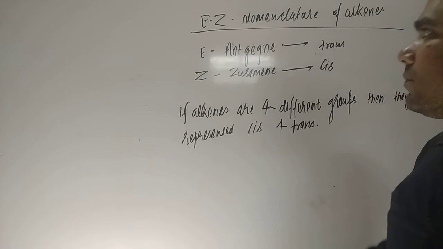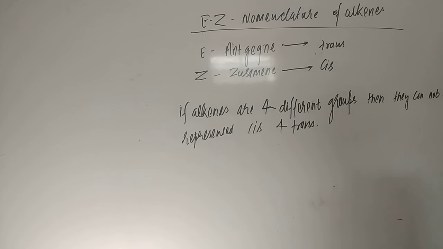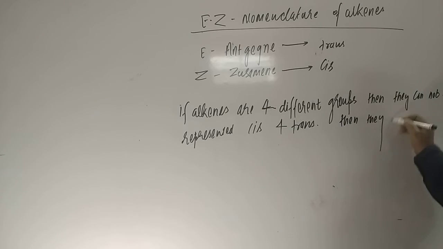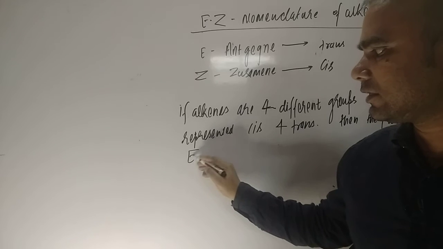So how can you represent them, dear students, if you are not able to represent them by cis and trans? Then they are represented by E and Z.